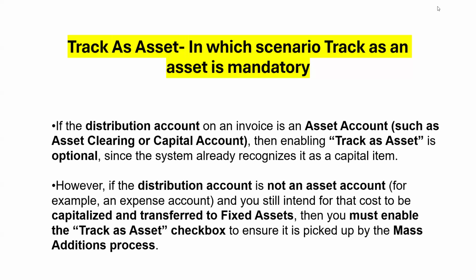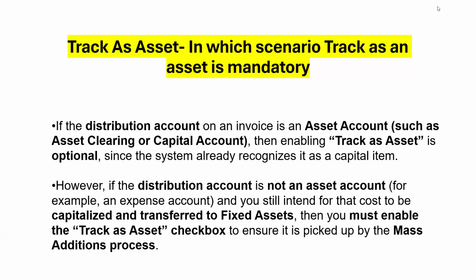As an asset, while you are transferring the AP invoice lines to the FA module, you can convert the AP invoice lines to an asset. So simple. If an invoice is charged to an asset account, then enabling Track as Asset is optional.